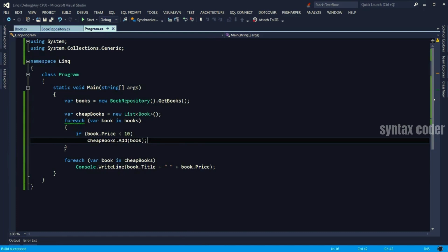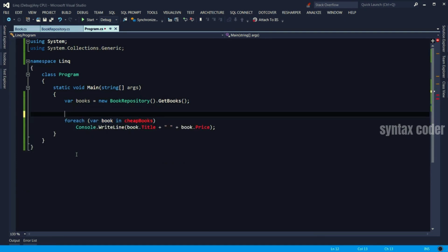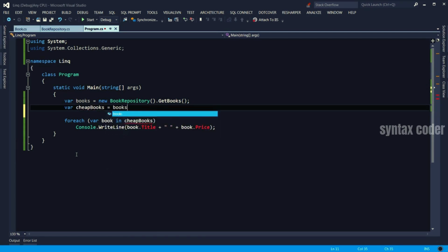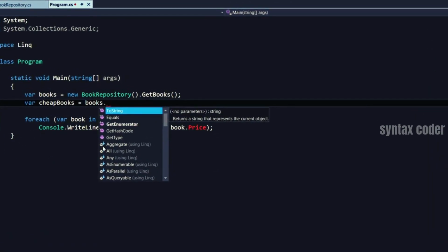Now, with LINQ, we can get rid of this piece of code here and do it with one line of code. So how? All we have to do is say var cheapBooks equals books dot. Take a look at these methods here. These are extension methods, and you should be familiar with extension methods. So if you skipped that video, make sure to watch it first.